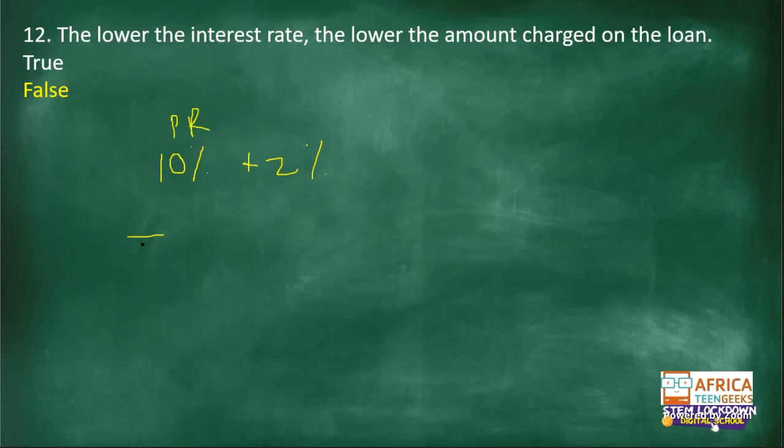So the interest rate you will be charged by the bank would be 12%. So whenever you get an interest rate from the bank, it means it is the prime rate plus the other percent set by the bank. Then they will give you this one over here.